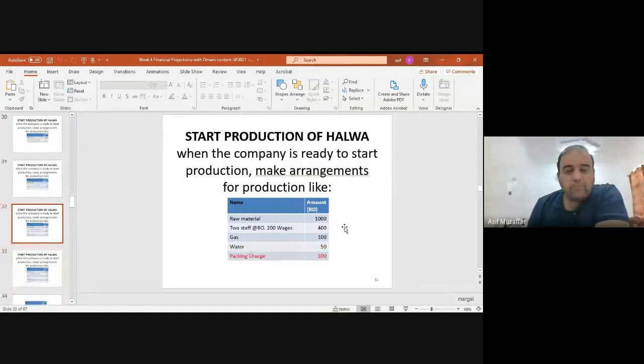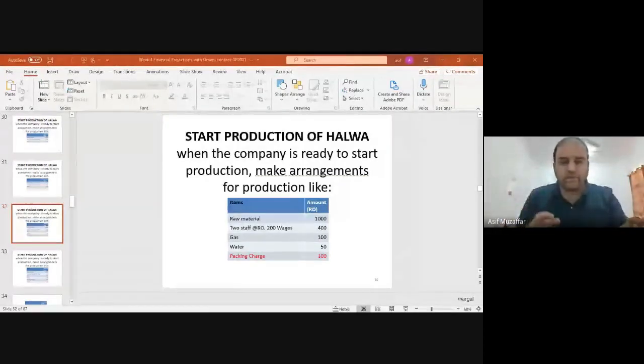And packing charges of 100 riyal. They told us that they are doing this for making 1000 kg halwa. You need to remember that this raw material and everything is for 1000 kg halwa. With this water, gas, 2 workers making it, and the raw material, they can make 1000 kg of halwa. Okay, this you must remember.